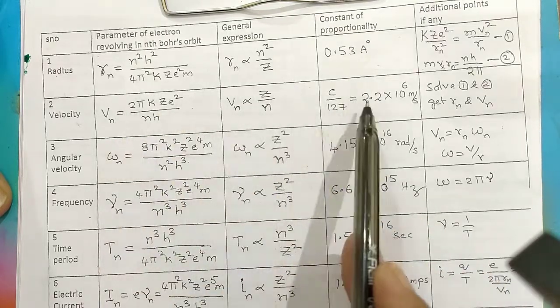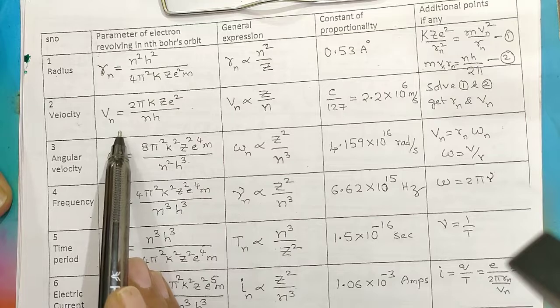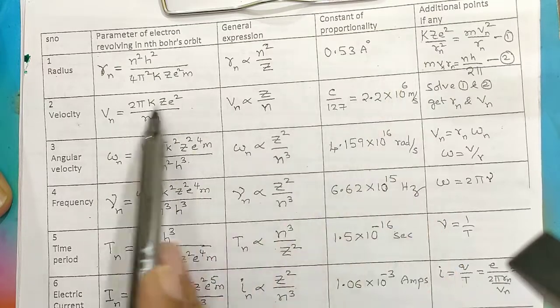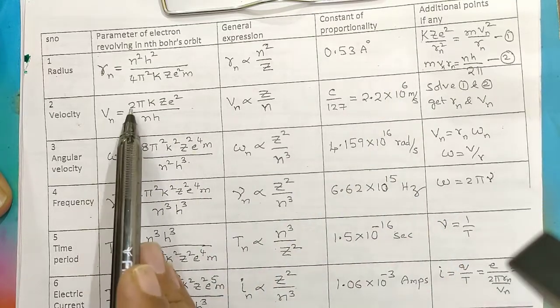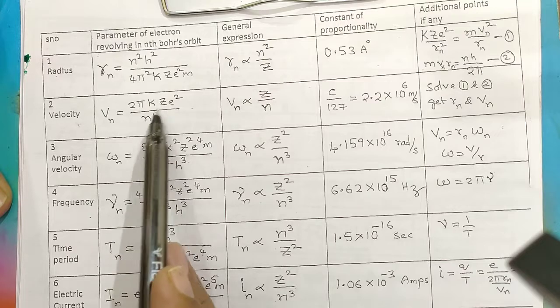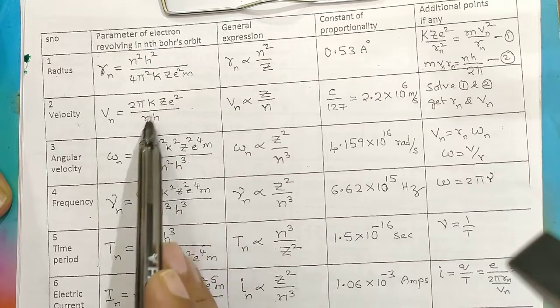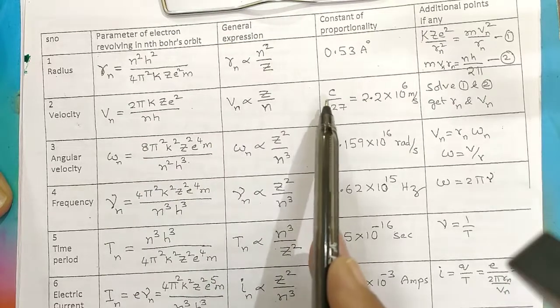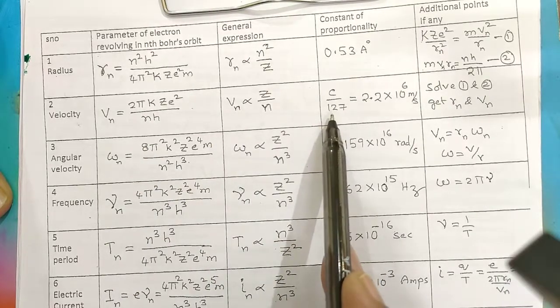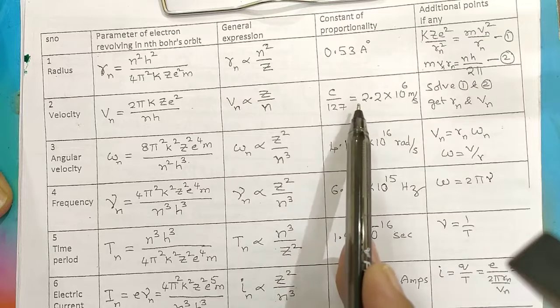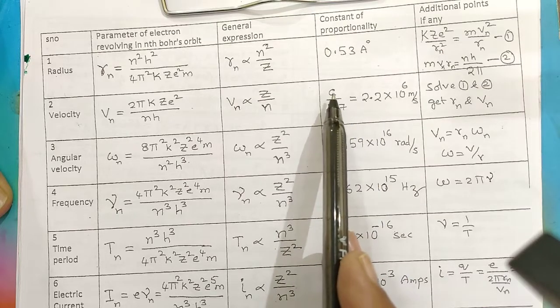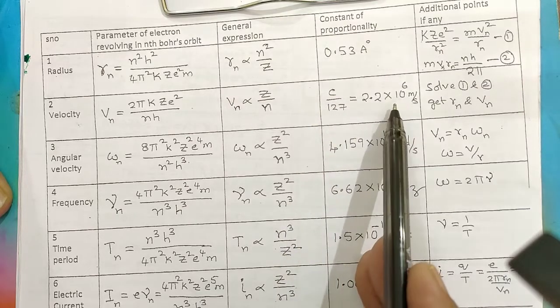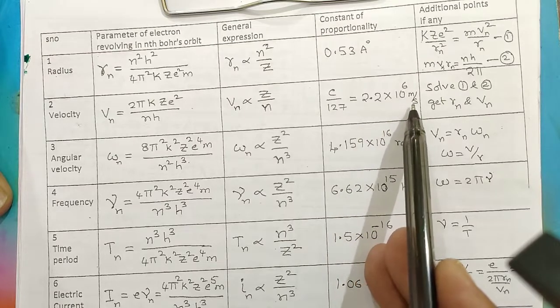Now, we eliminated V and found R. Now we eliminate R from these two basic equations and we get V. That comes out to be 2 pi k z e square by nh, keeping z atomic number and n orbit number, remaining all constants. If you calculate it, it comes to c by 137, which is equal to velocity of light 3 into 10 to the power of 8 divided by 137, that is 2.2 into 10 to the power of 6 meters per second.